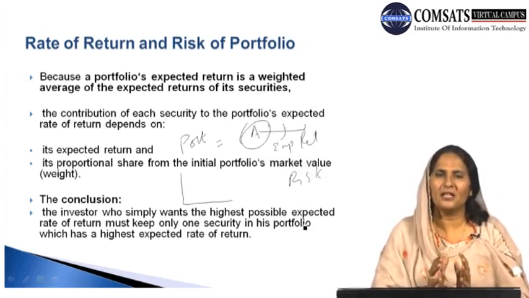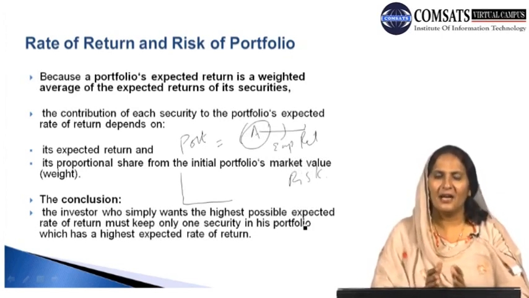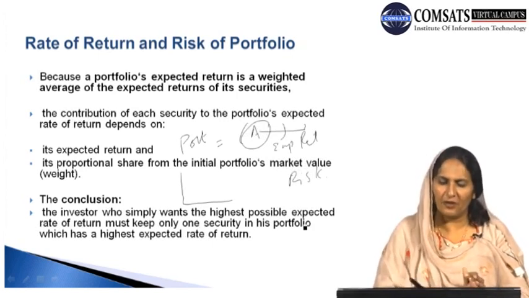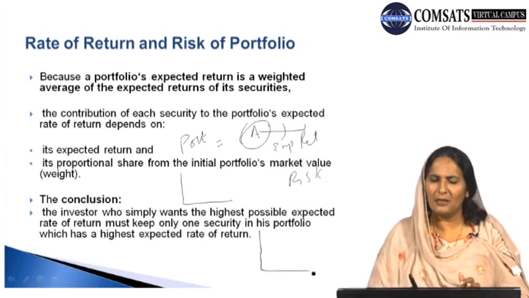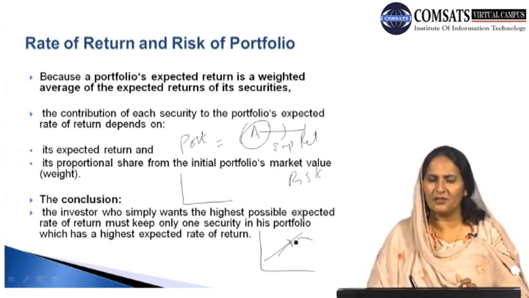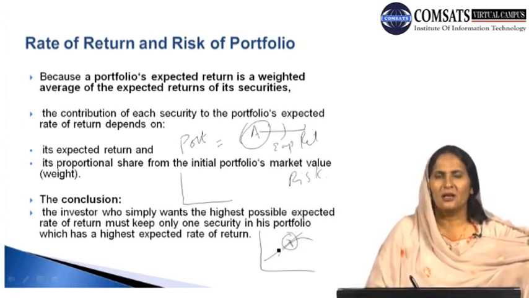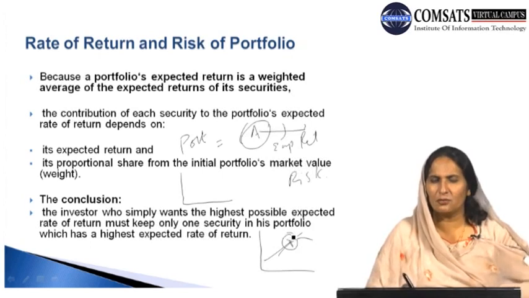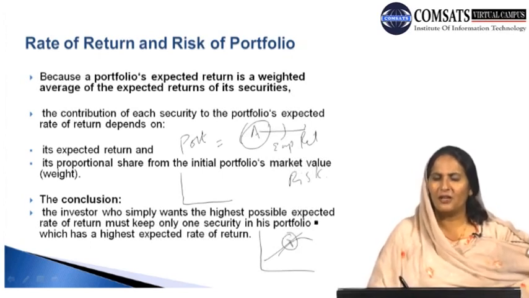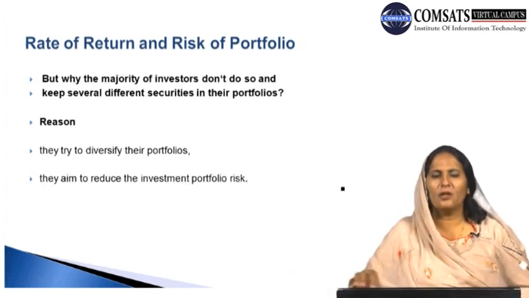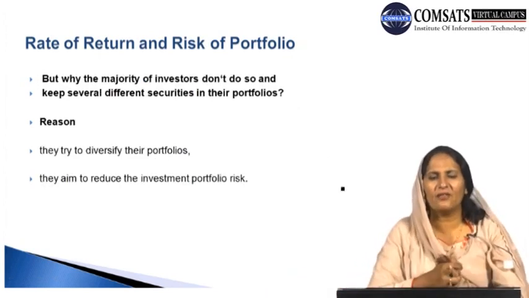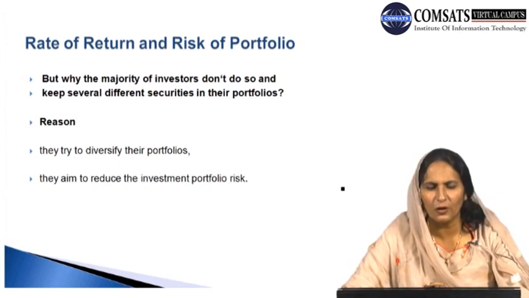He will be psychologically relaxed, he will be mentally relaxed, and in such a case we can say this is the optimal choice which he is making, or we can say this is the optimal or the efficient frontier which he is choosing, or an efficient combination which he is choosing on the efficient frontier with the minimum cost possible. So continuing with the topic, we can say the rate of return and the risk of the portfolio.